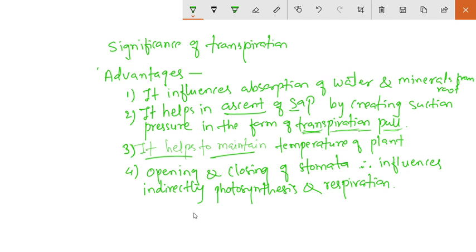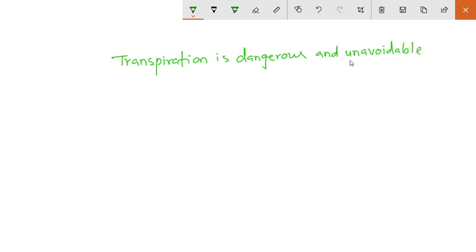Okay, then the transpiration is a dangerous and unavoidable process. On transpiration, there may be a short note on this topic. Explain the transpiration. The transpiration is dangerous and unavoidable. Okay, so this process, the transpiration process, is unavoidable.